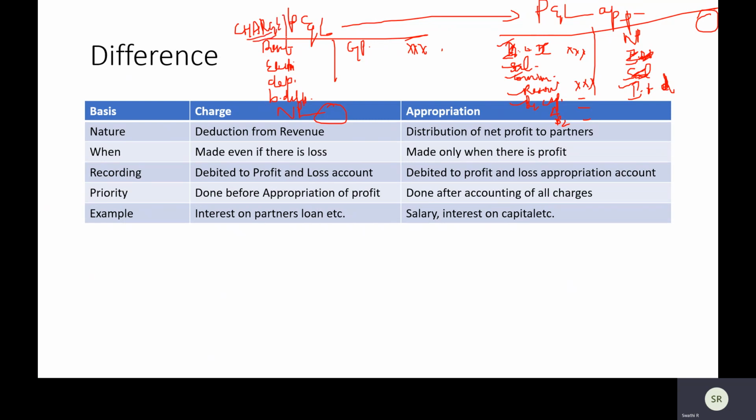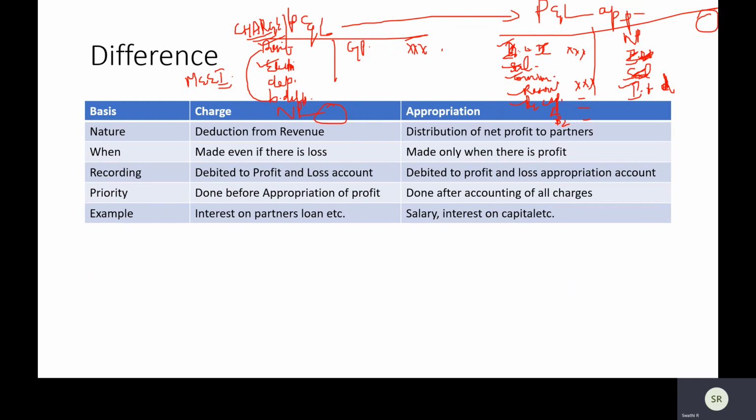These are called a charge against your revenue, a charge against your profit, meaning these are the kind of expenditure that has to be met. You have to meet these expenditures irrespective of whether there is enough revenue. Suppose you don't really have cash, don't you think you have to pay your electricity bill? You have to pay it for sure. Otherwise, you will not have any power.